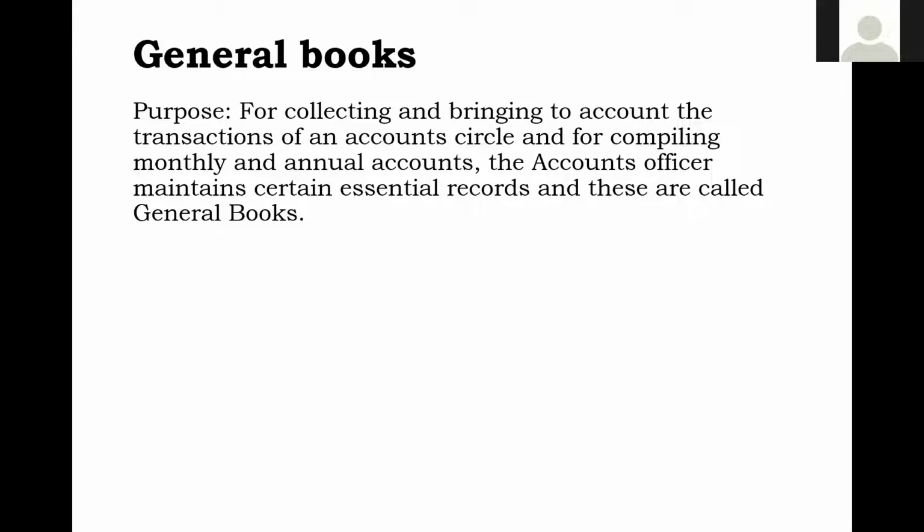And for managerial information, because in the end he has to compile reports for managerial information, and for suiting the commercial organization requirements, he will be maintaining subsidiary books. So in a nutshell, the accounts officer maintains certain essential records of bookkeeping, which we call general books and subsidiary books.